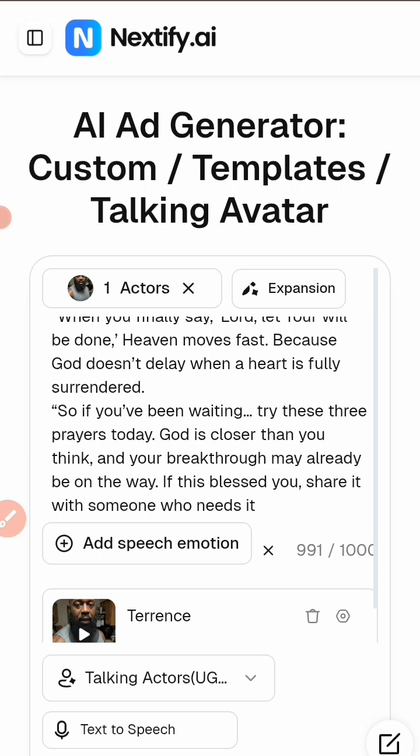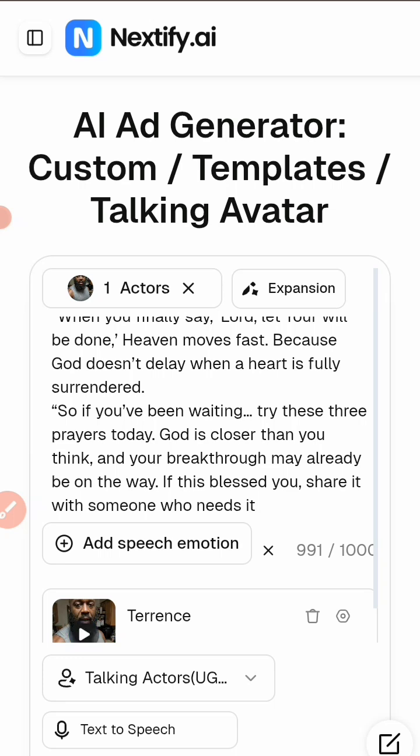Now to make sure that Terence speaks, you need to click on the play arrow on the Terence, as you can see there, so that this AI can notice the audio of Terence. It takes some time, just wait, be patient, so that this AI can update the audio for Terence.